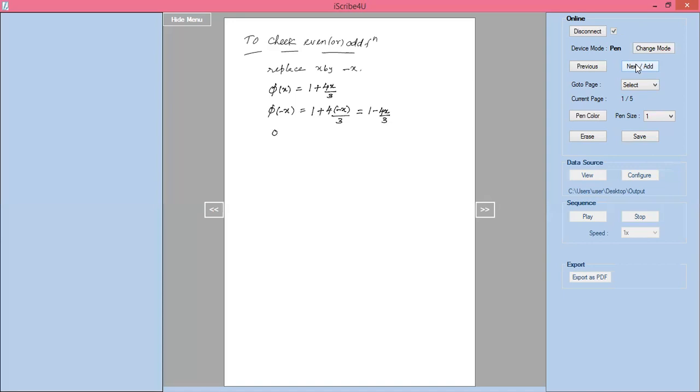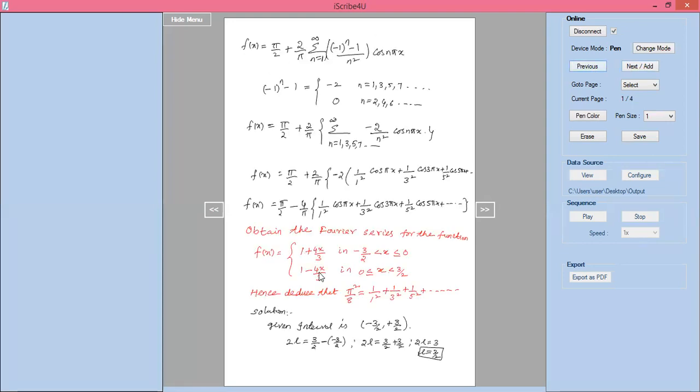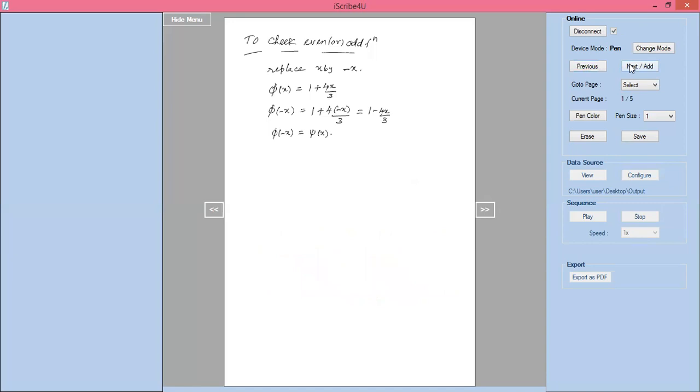So now phi of minus x equal to phi of x. When you get phi of minus x equal to phi of x, I can say that f of x is an even function. Suppose if I get minus phi of x, then I can say that it is an odd function. Now it is an even function, I got it.